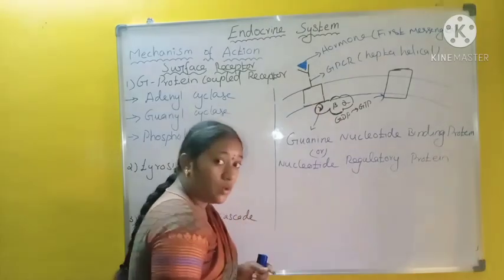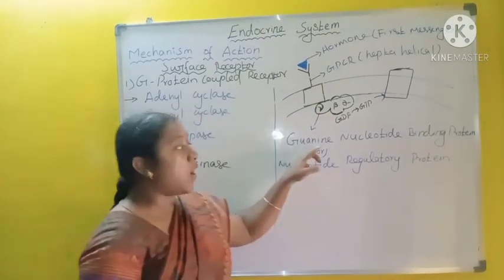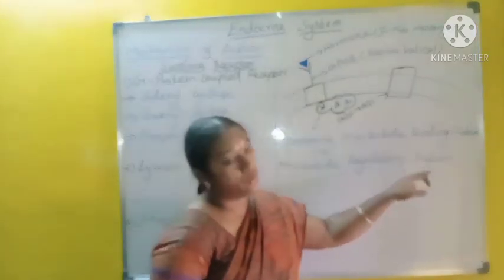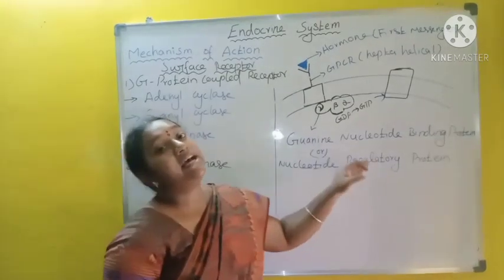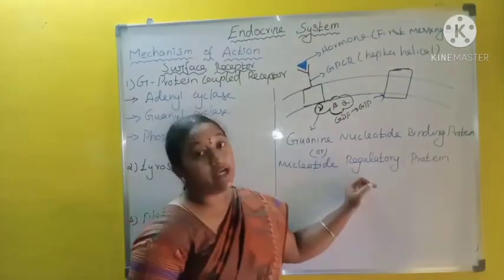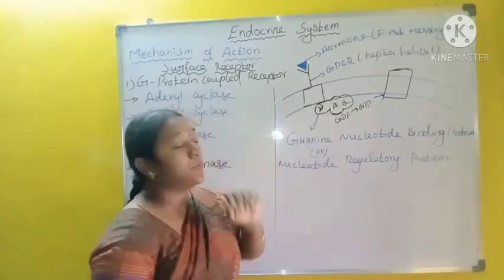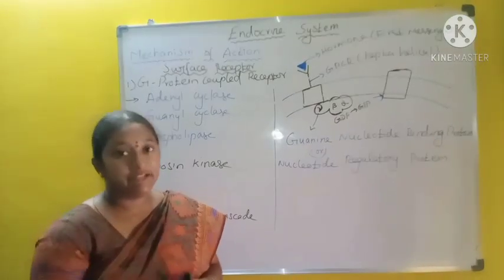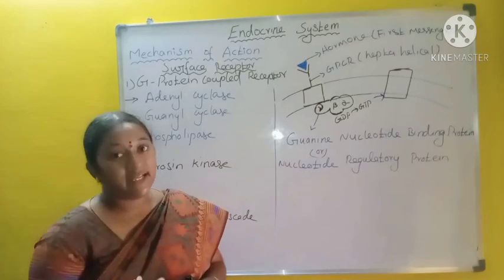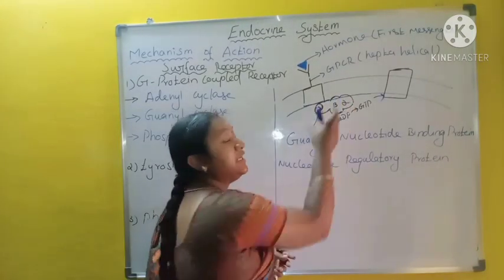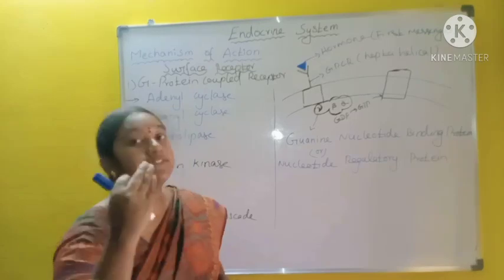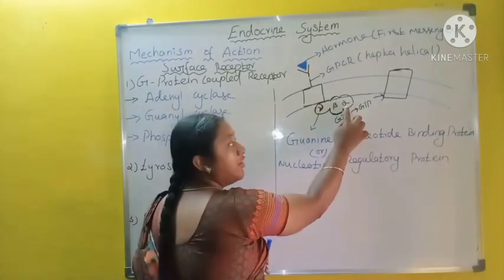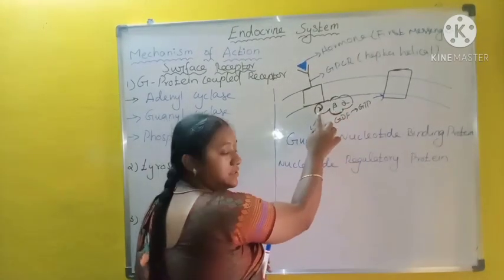Okay, what is G protein? G protein means guanine nucleotide binding protein, or nucleotide regulatory protein. This protein is heterotrimeric. Hetero means different, trimeric means 3. That is, this G protein has 3 different subunits. They are alpha, beta and gamma subunits.